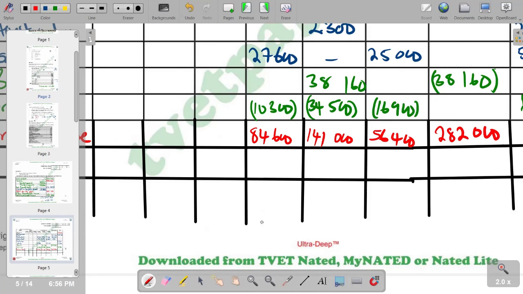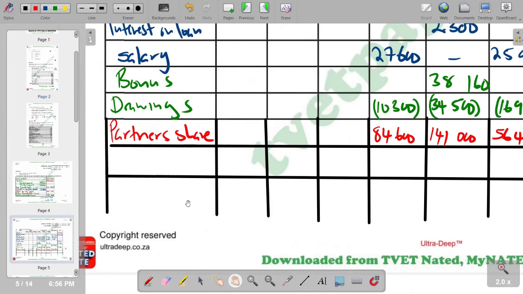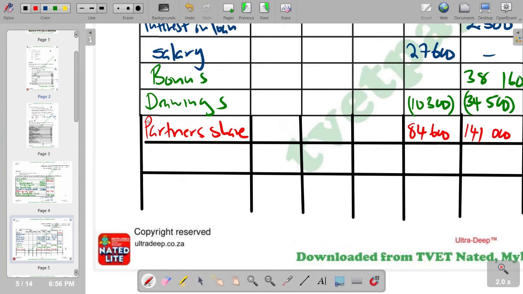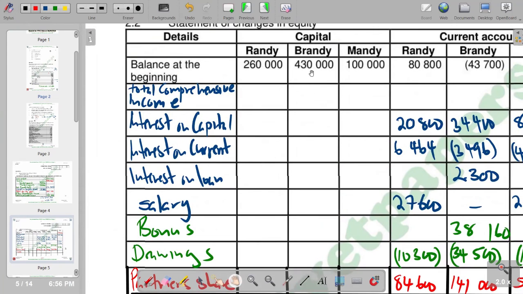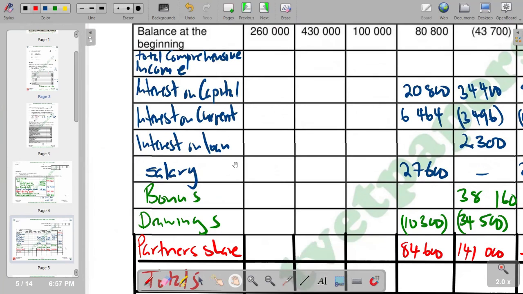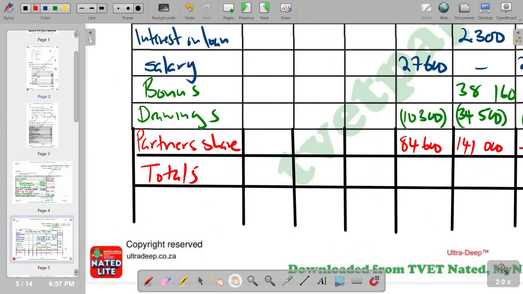And then with that, we can now go to the totals row, whereby we are going to put our totals. So for the capital, the totals are not going to change. 260 is going to come as 260, 430 for Brady coming as 430, then Maid 100,000. No adjustments throughout the year. So we are having 260,000, then we have 430,000, then we have got 100,000.